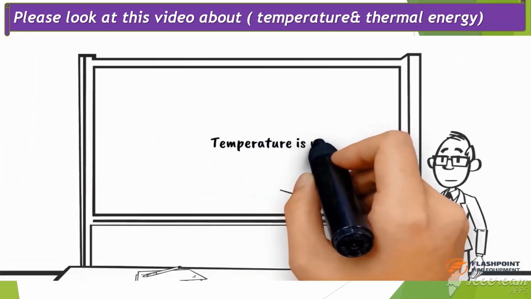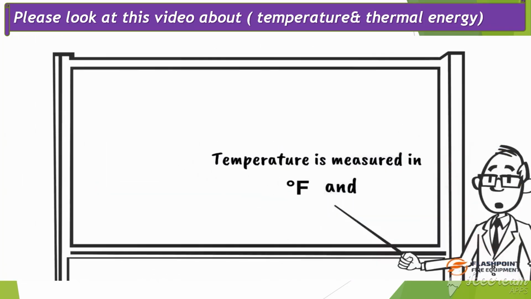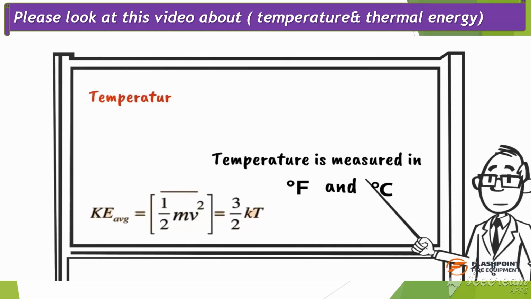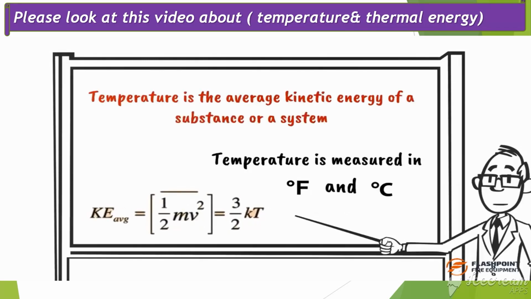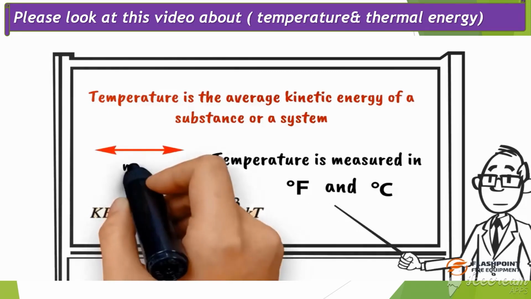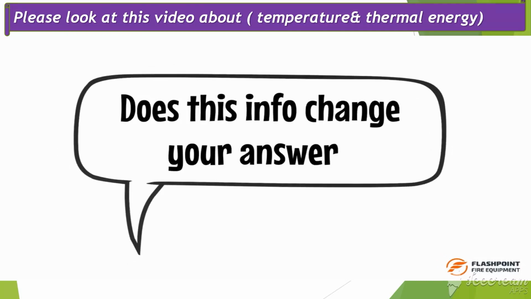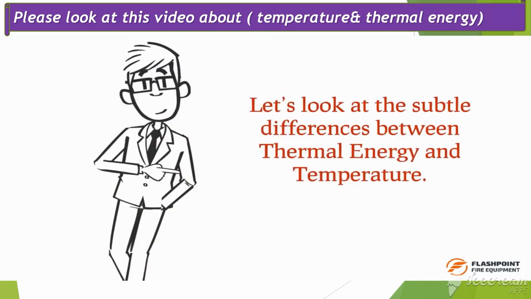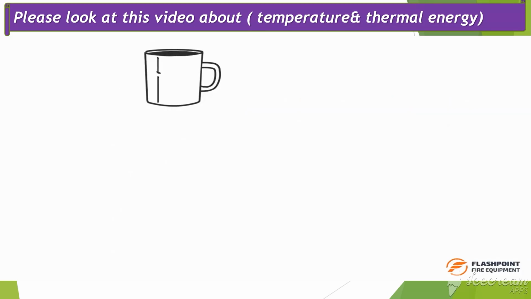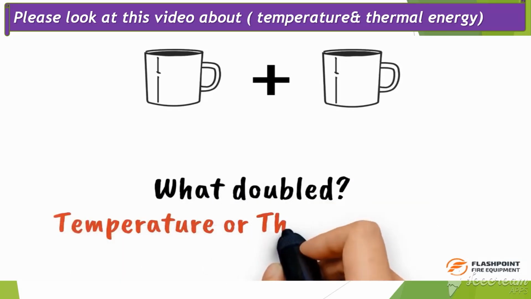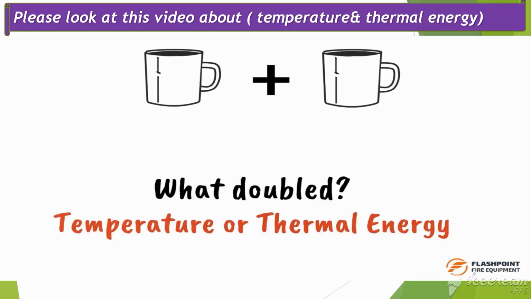Temperature, on the other hand, is measured in degrees Fahrenheit or degrees Celsius. Temperature is the average kinetic energy of a substance or a system. Since it is the average kinetic energy, it is not impacted by size and mass. Does this info change your answer? Let's look at the subtle differences between thermal energy and temperature. Let's start by comparing 1 cup of coffee to 2 cups of coffee. What doubled, temperature or thermal energy?